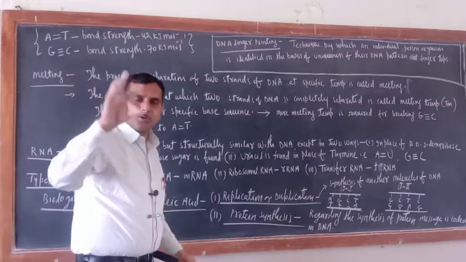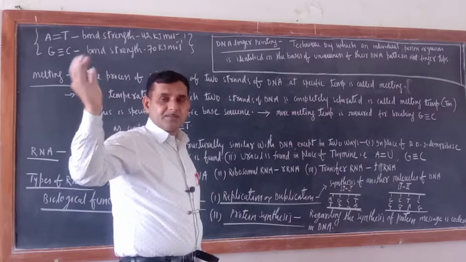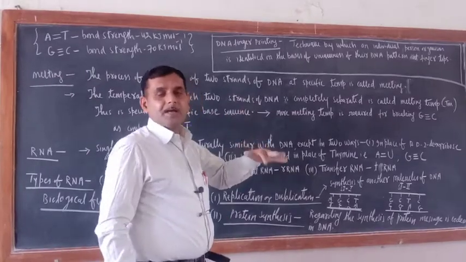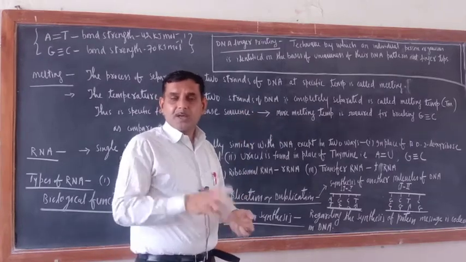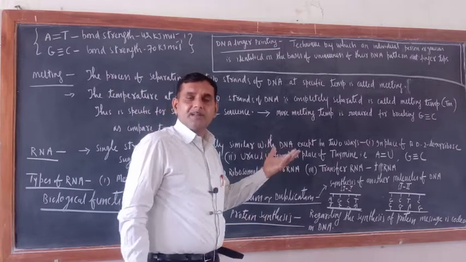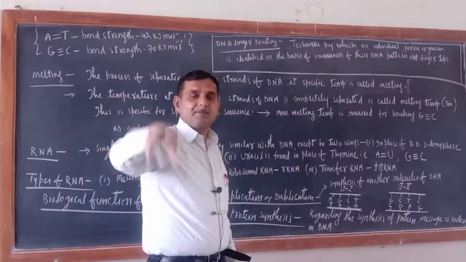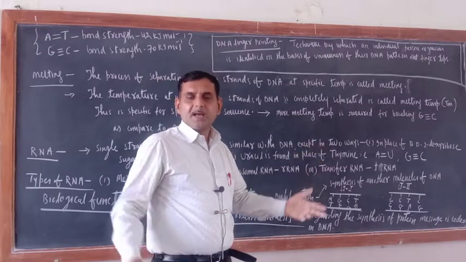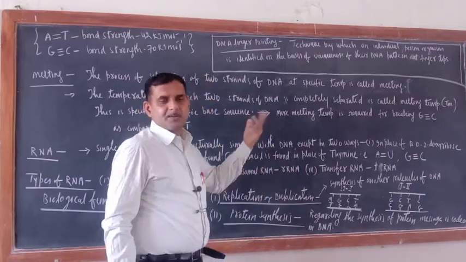Now just see. Suppose a dead body is there. We don't know which caste, which family, or whose dead body it is. After some time, a person claims that the dead body belongs to my family. How can we establish that this dead body belongs to this family or this man, because his face and everything is deformed? Then DNA fingerprinting. The DNA of that family person and the dead body will be taken. If the DNA fingerprint is matching, it means it belongs to that person only.